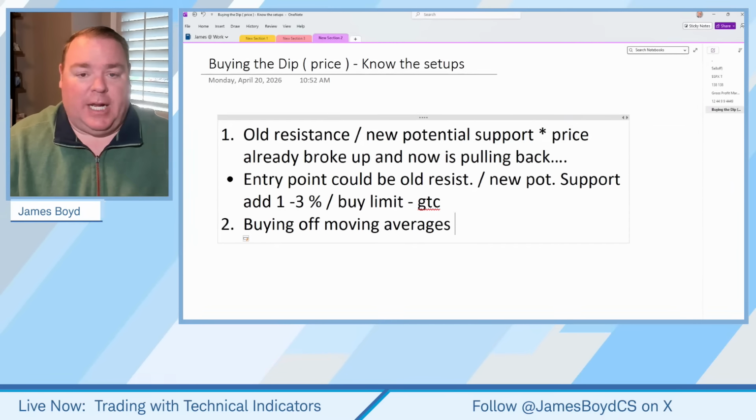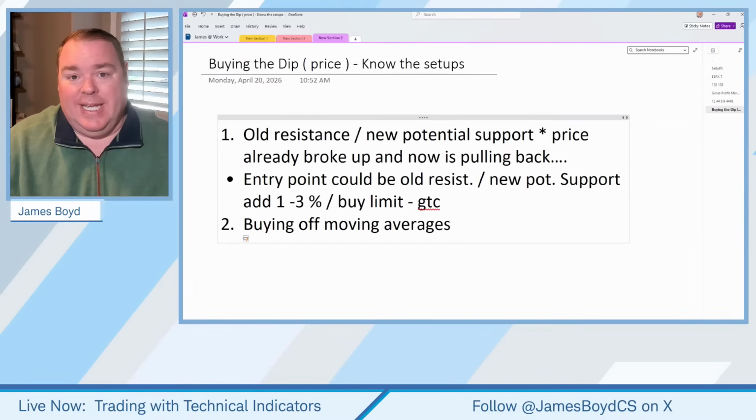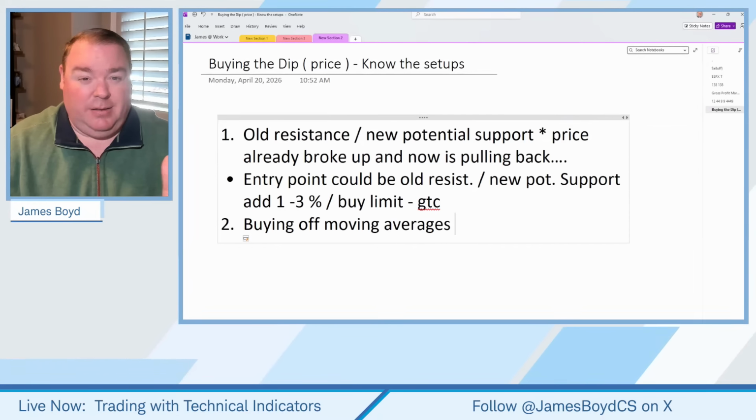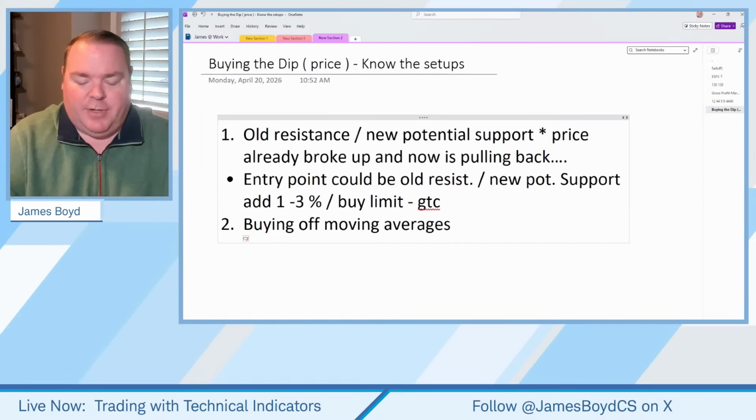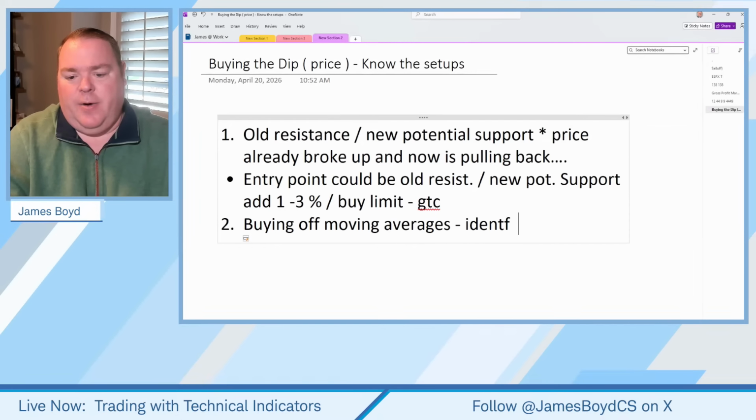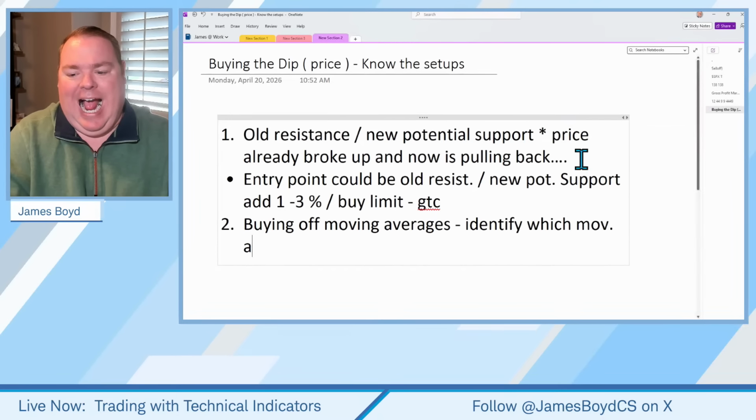If we're using a shorter duration moving average, like a 10, a 20, etc., you have more of a tilt of momentum. If that stock is using maybe a 30-period moving average, you have more of a trend, a little bit less momentum, but there's a trend, right? So buying off the moving average, we need to identify which moving average.